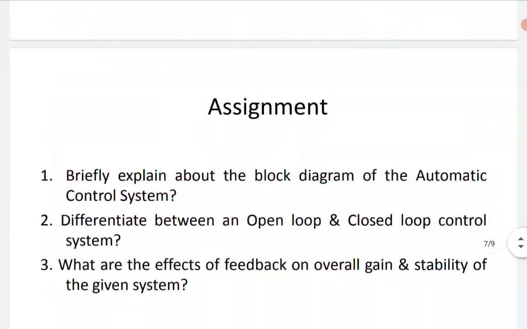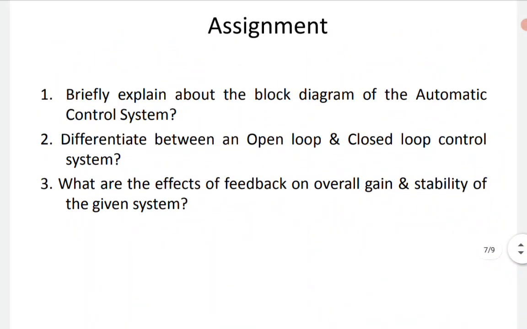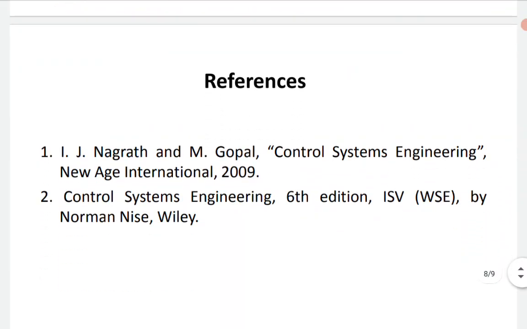So this is the assignment given to you. Briefly explain the block diagram of the automatic control system, differentiate between an open loop and closed loop control system, and explain the effects of feedback on overall gain and stability of the given system. And these are the respective references.